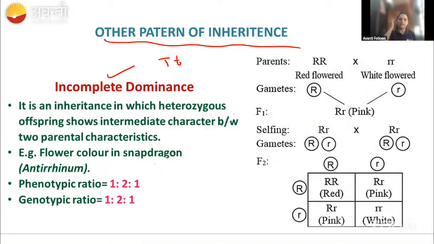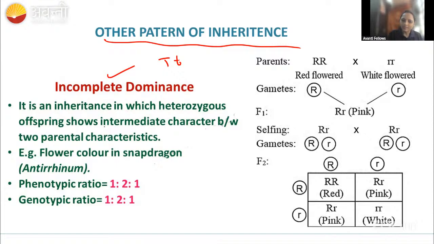For example, in the olden days they used to ask small children, I don't know about now also, who is your favorite, the mother or the father? If you find a baby of 1 or 2 years, and the baby tells you, I like both, I love both my mama and papa, like that, here the gene is liking both the alleles. So that's why it is expressing both the characters.